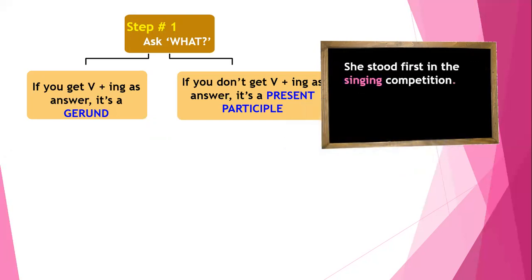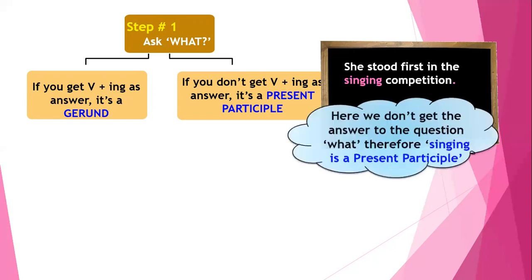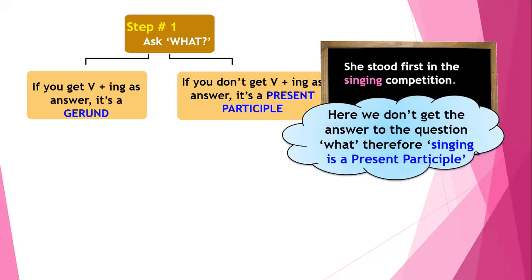On the other hand, in this particular sentence, she stood first in the singing competition. If we try to find the answer for the question what, we do not get the answer. We do not get singing as our answer. Let's try. She stood first in what? Can we say singing? No. The correct answer is she stood first in the competition. So here, singing is not my answer for the question what. Hence, we consider singing as a present participle.